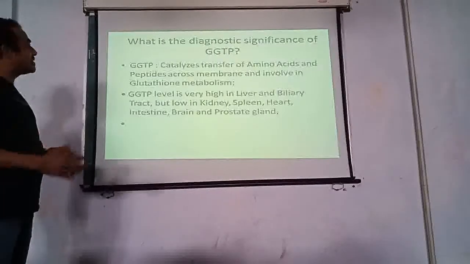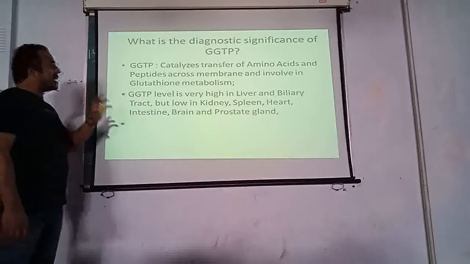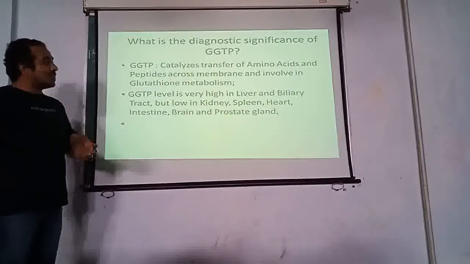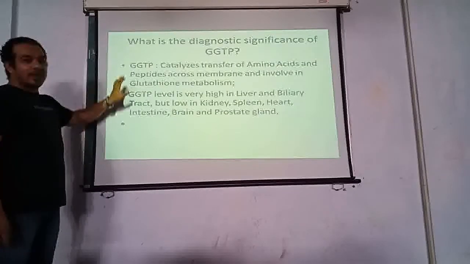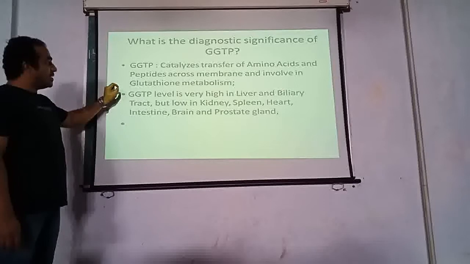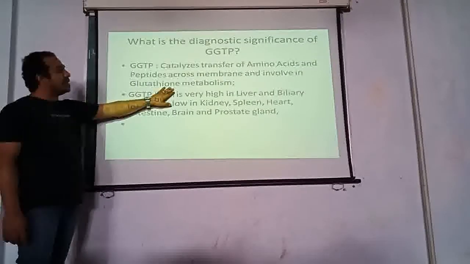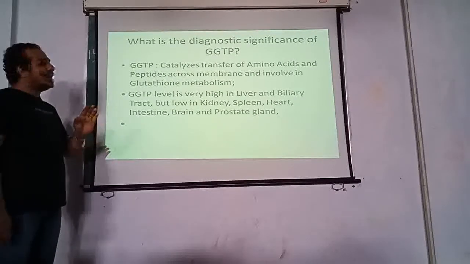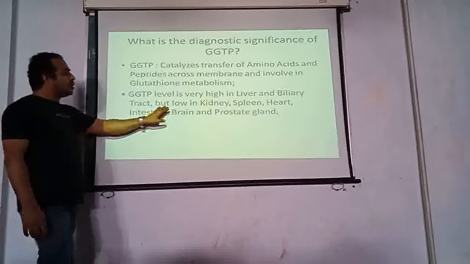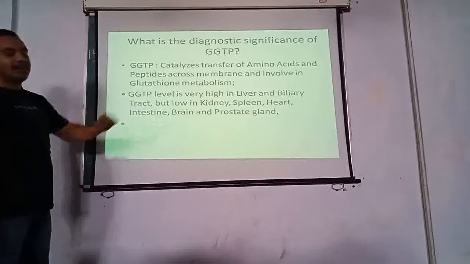Next biochemical test in the series is GGTP. GGTP catalyzes transfer of amino acids and peptides across membranes and is involved in glutathione metabolism. So glutathione is an amino acid. GGTP level is very high in the liver and biliary tract, but low in kidney, spleen, heart, intestine, brain and prostate gland.